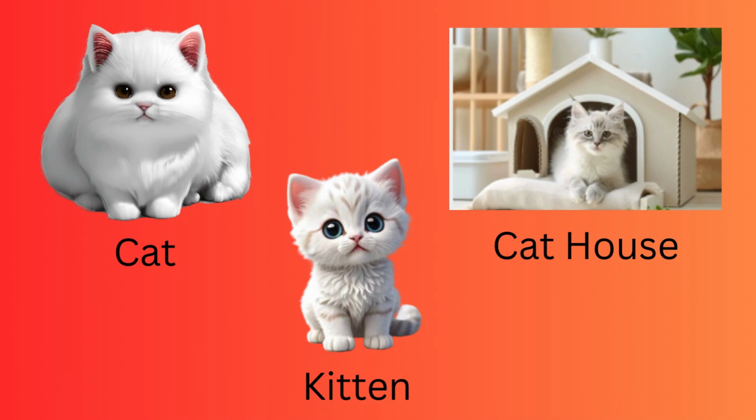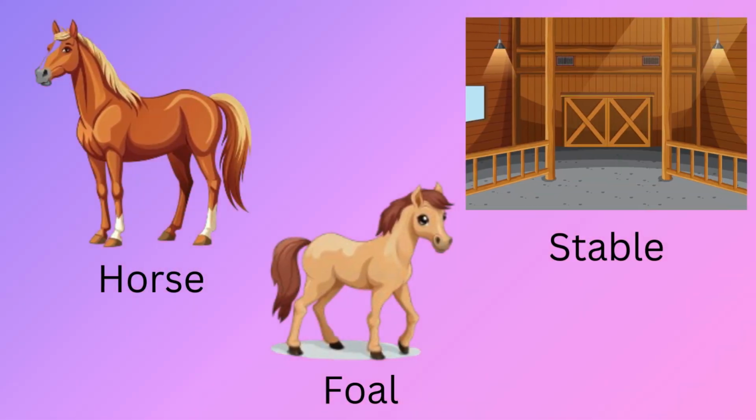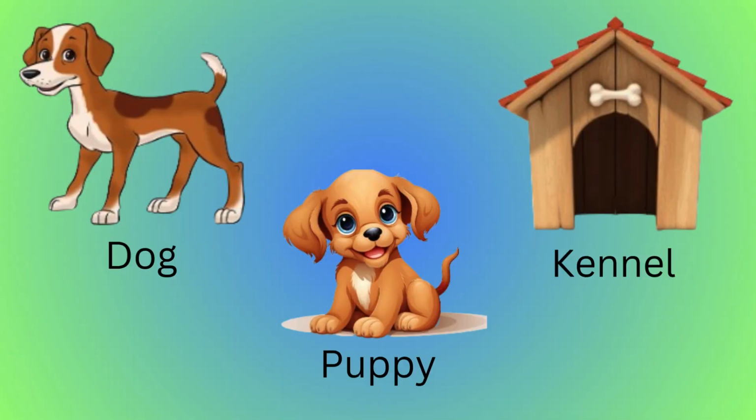C for cat. Cat baby is called kitten. Cat lives in cat house. H for horse. Horse baby is called foal. Horse lives in stable. D for dog. Dog baby is called puppy. Dog lives in kennel.